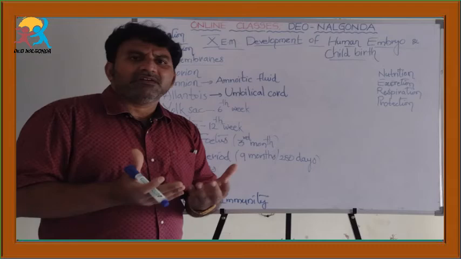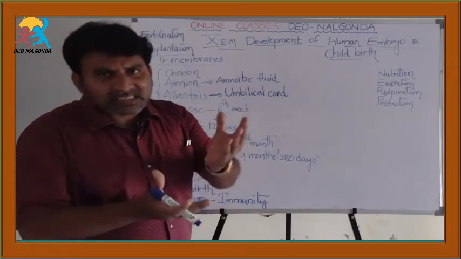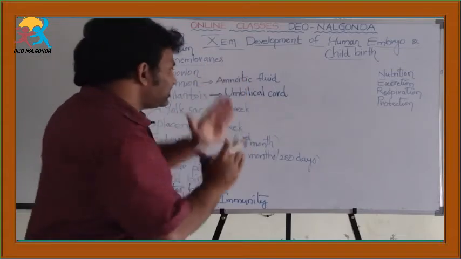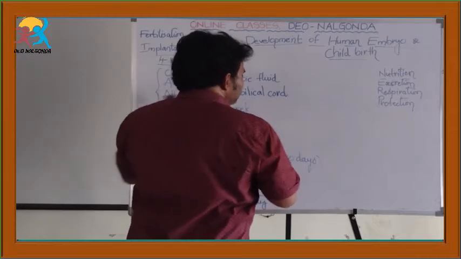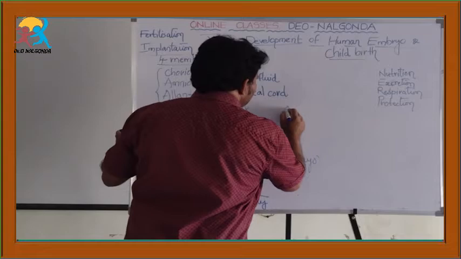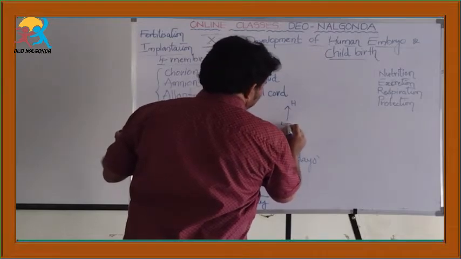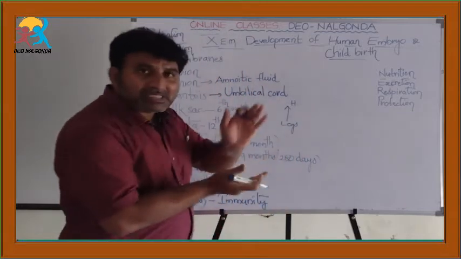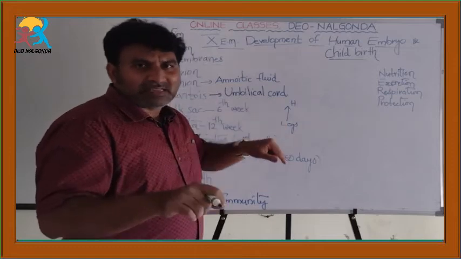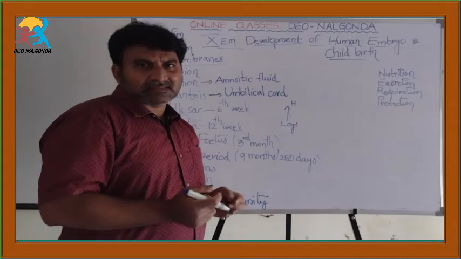During the 9th month of the pregnancy, the fetus turns upside down. Till then it was upright, straight, the head towards the upper side and the legs towards the downside. Around the 9th month of pregnancy, the embryo starts inverting its position.